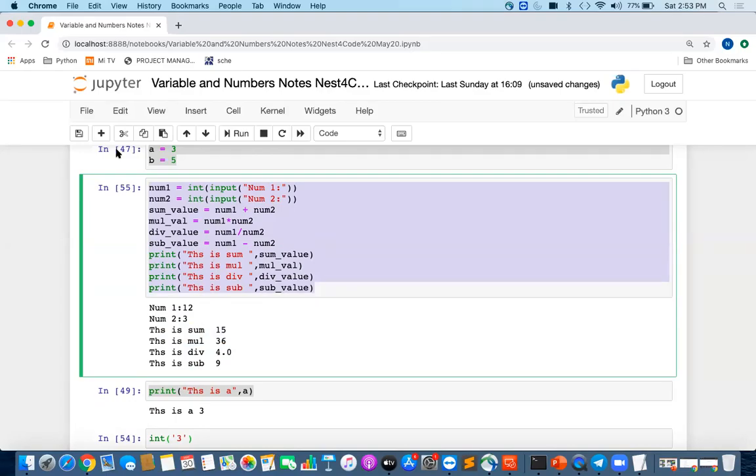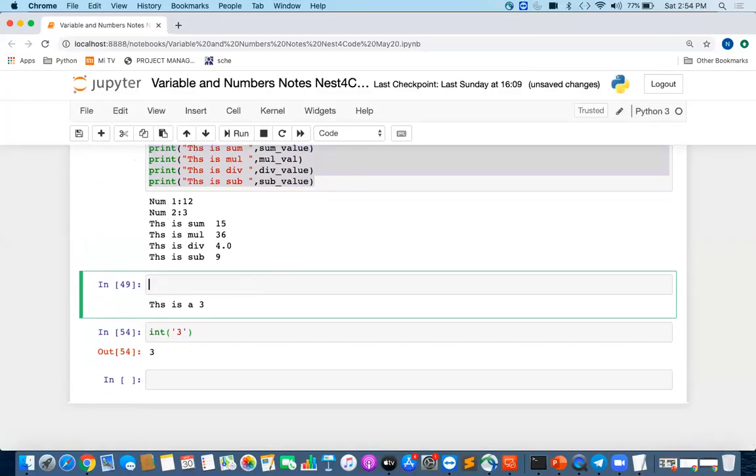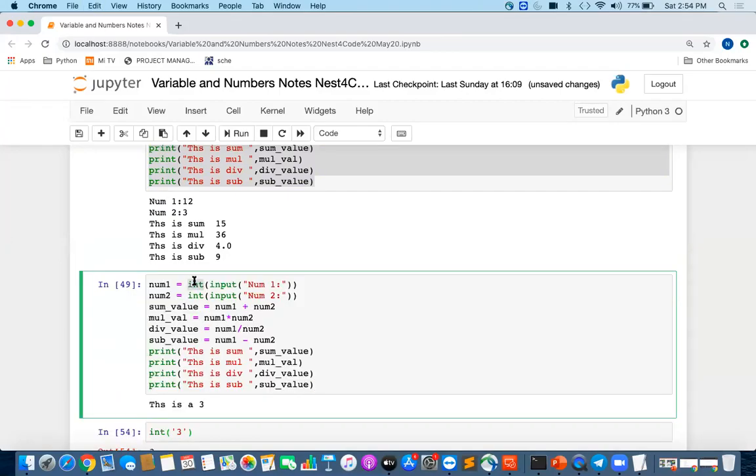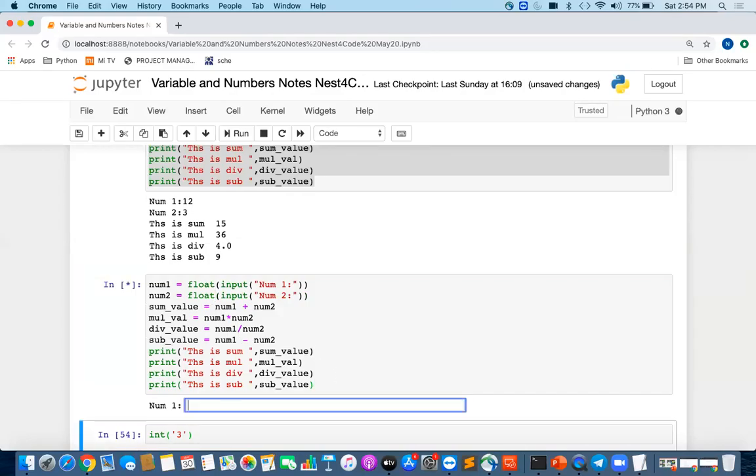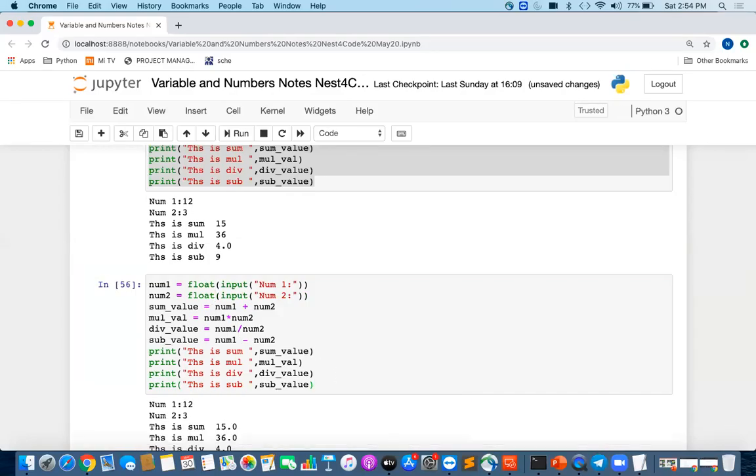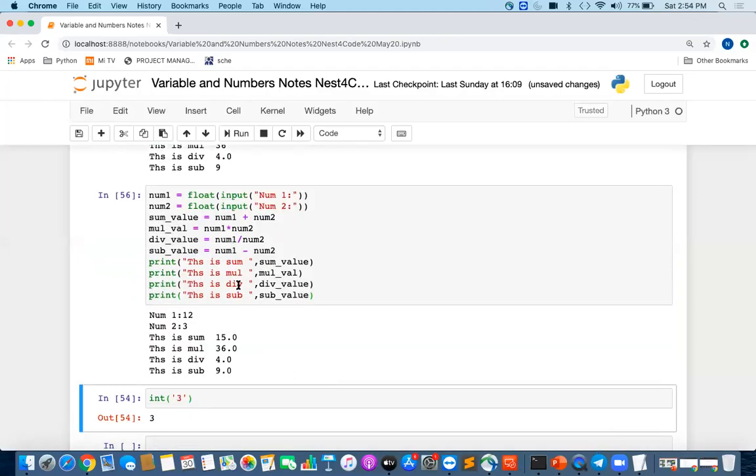Okay guys, so I hope you have understood this. If you have any doubts in this program, you can add them in comments. Let us suppose for the same program, in place of integer, if we want to write this program for decimal values, you can use the float method also to convert the input string to a float, and all these values will come as float values. So if you have any doubt, just add in.